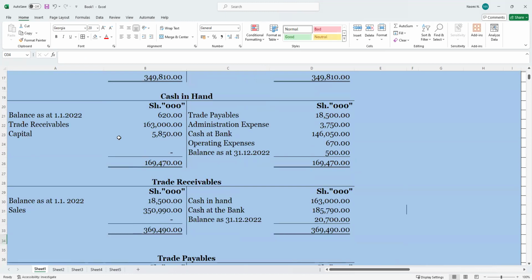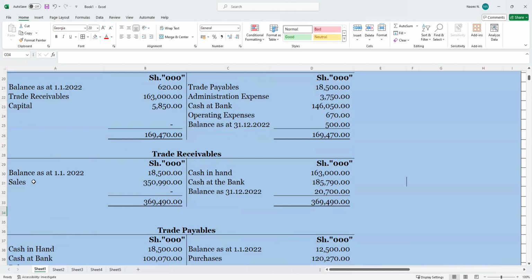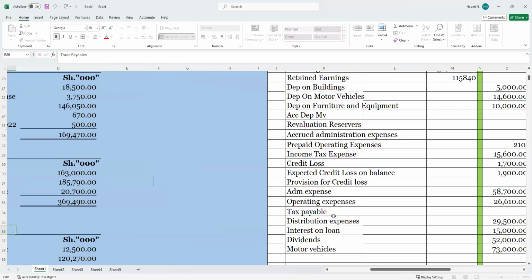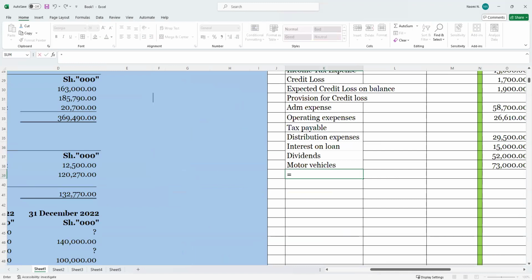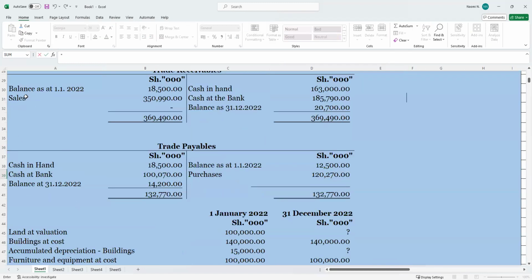After that we have trade receivable. We have sales. We have to adjust for sales. No, let me just pick it the way it is. It's equal to, let's go back and pick the sales here.